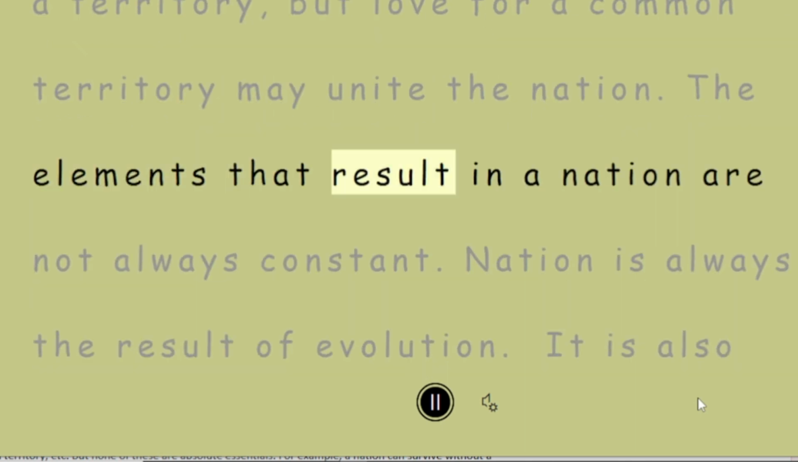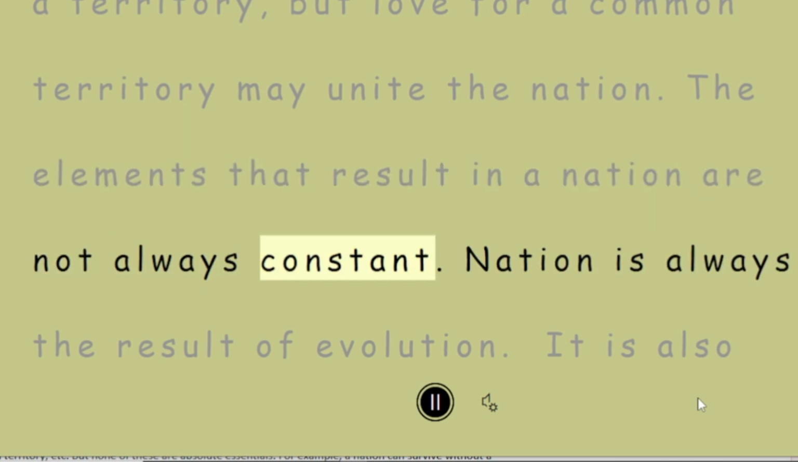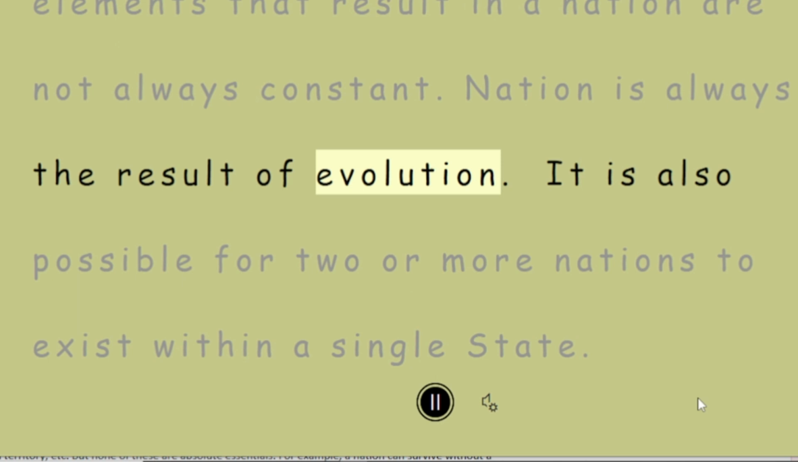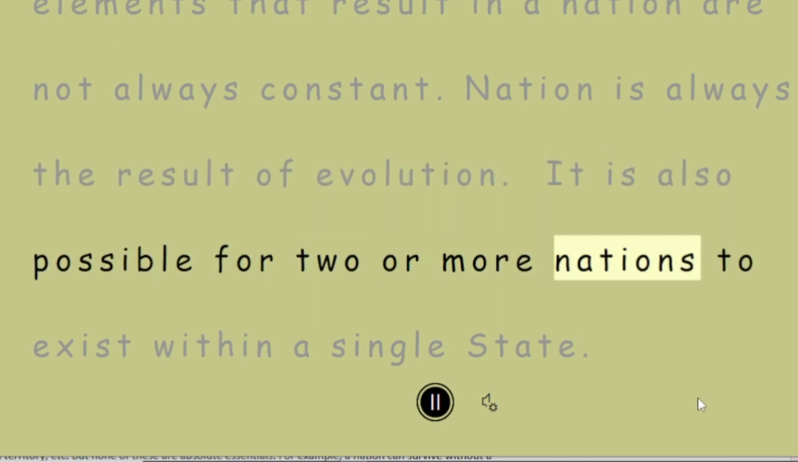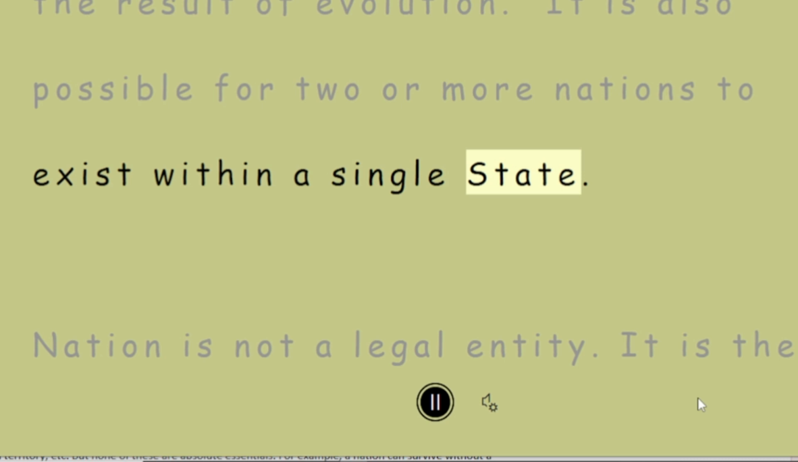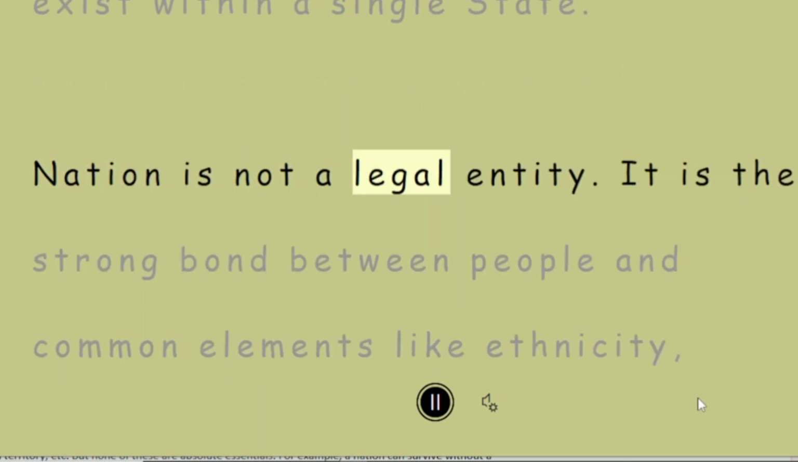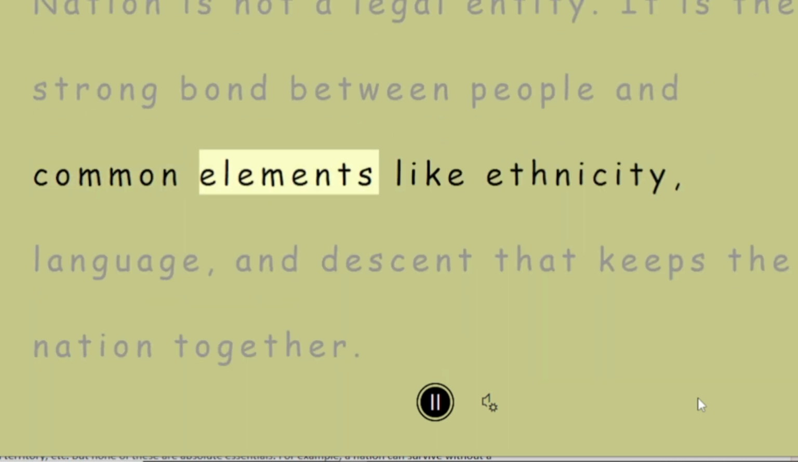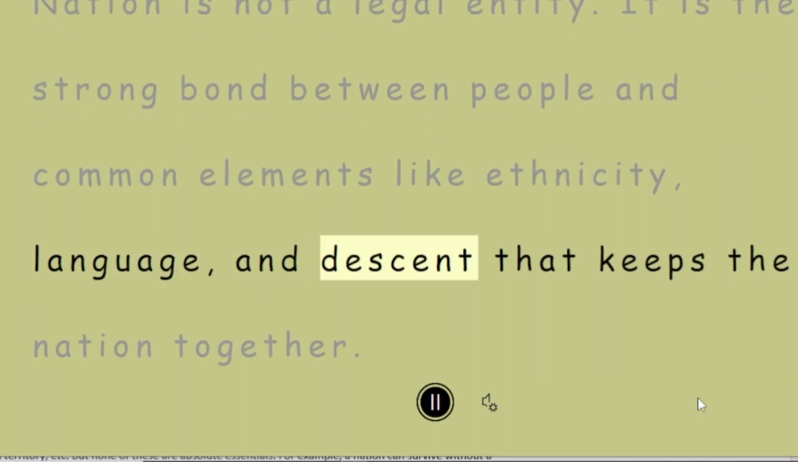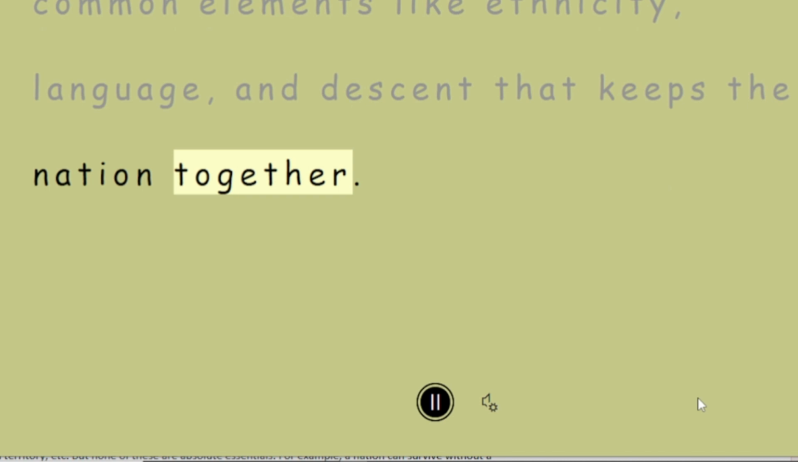The elements that result in a nation are not always constant. Nation is always the result of evolution. It is also possible for two or more nations to exist within a single state. Nation is not a legal entity. It is the strong bond between people and common elements like ethnicity, language, and descent that keeps the nation together.